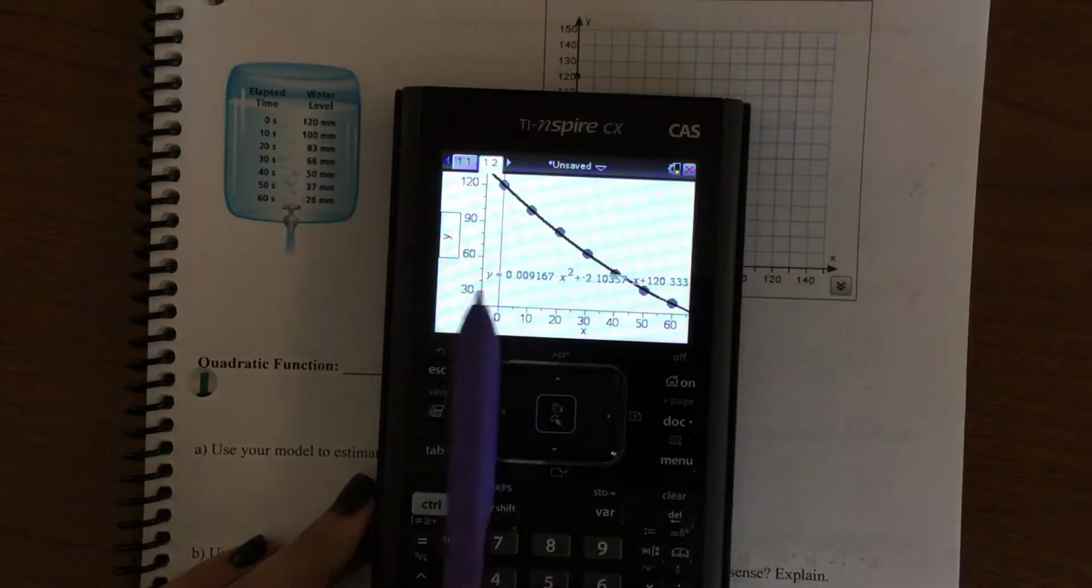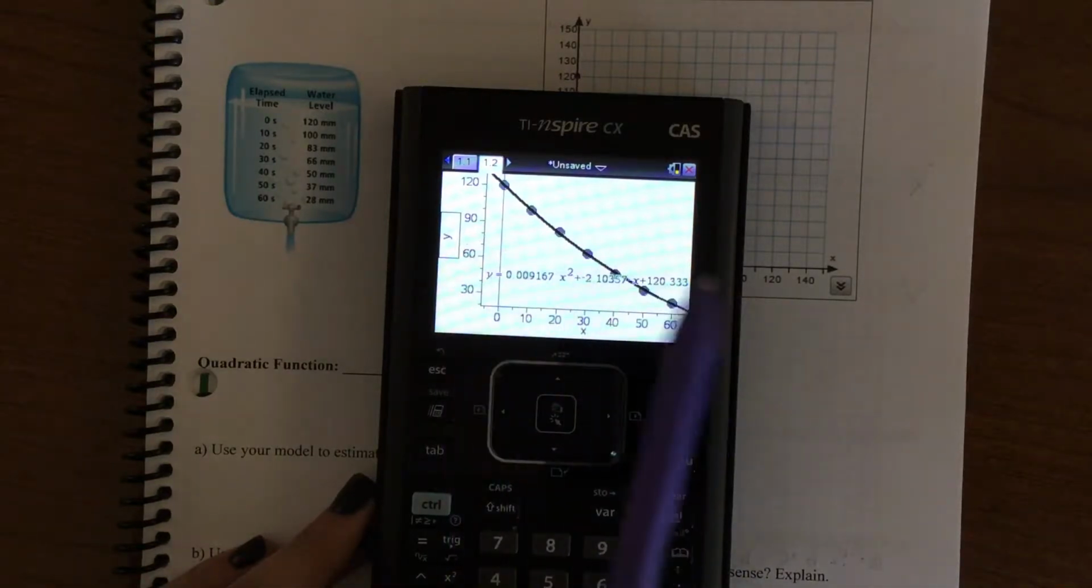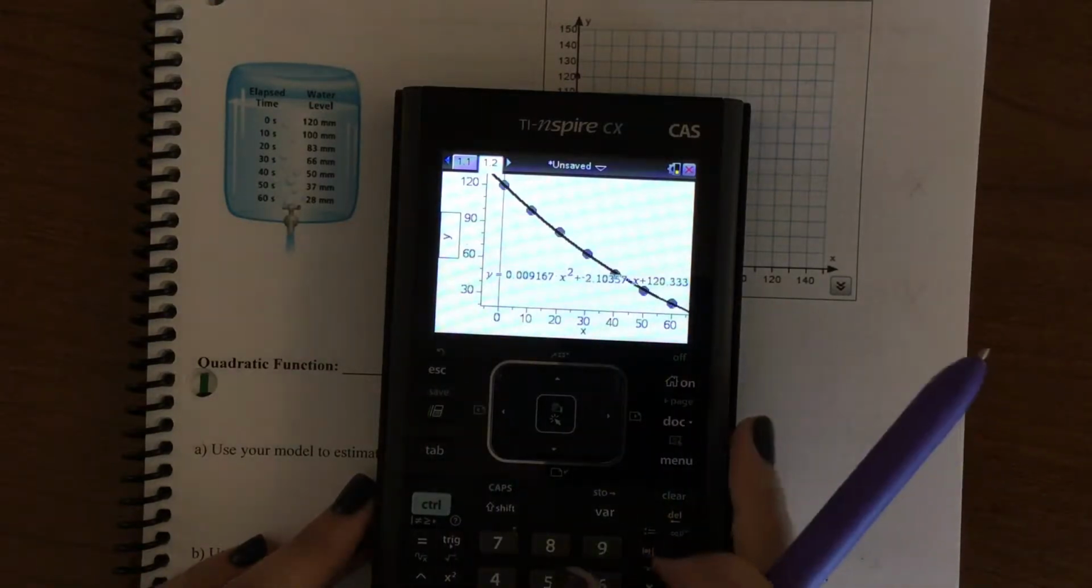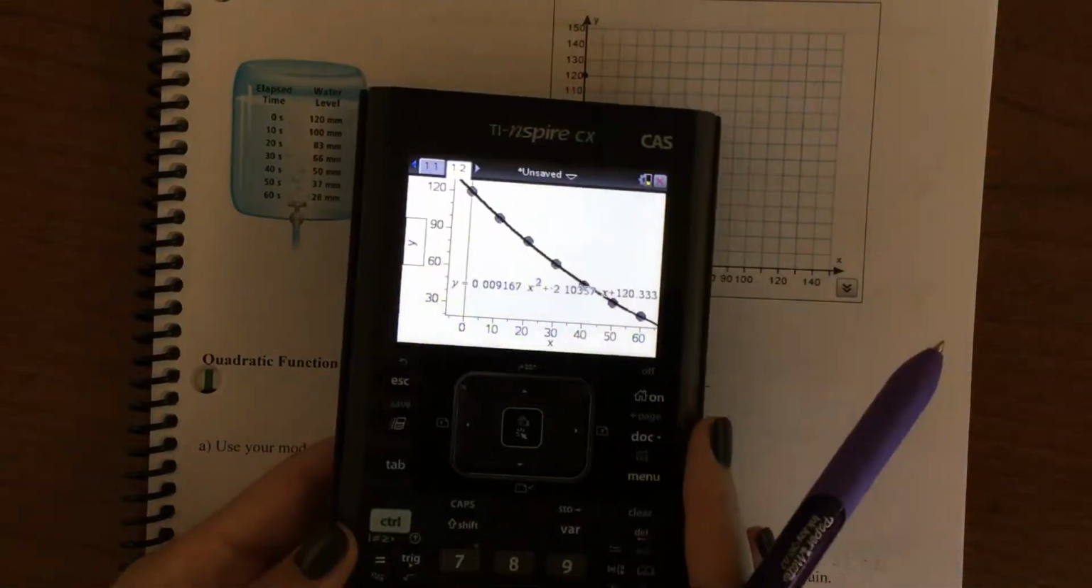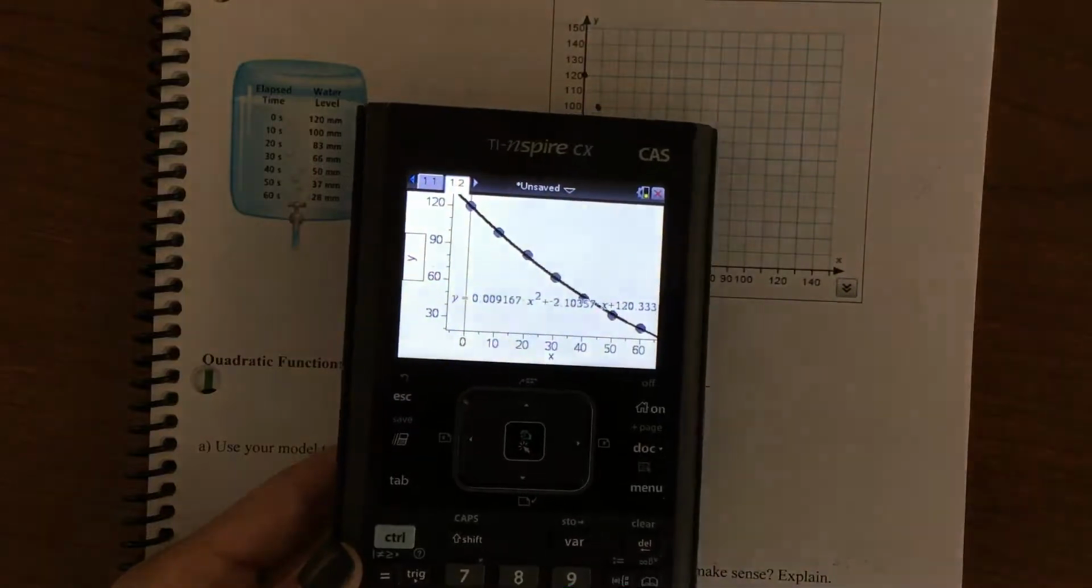Okay, so then what I want you to do is round to 3 decimal points when you're writing your equation. And then, go ahead and skip the next part about TI-84, and then we will come back together at the end.